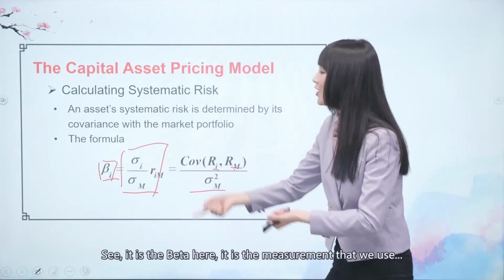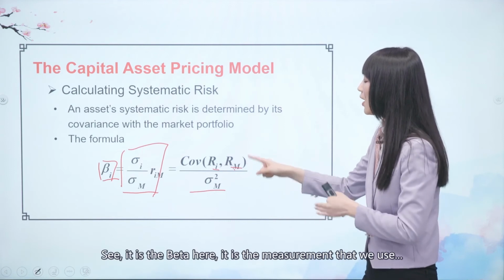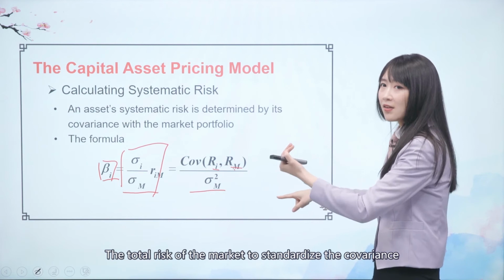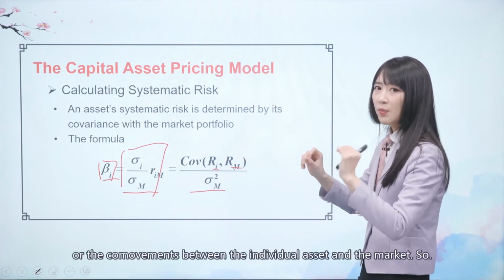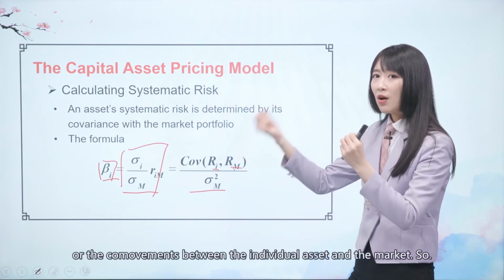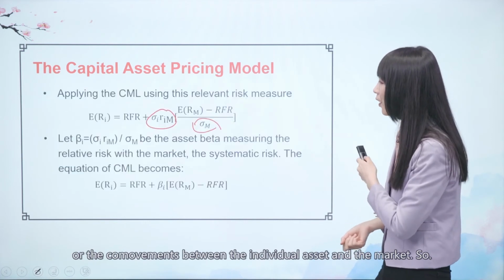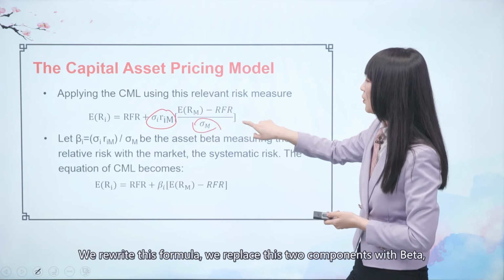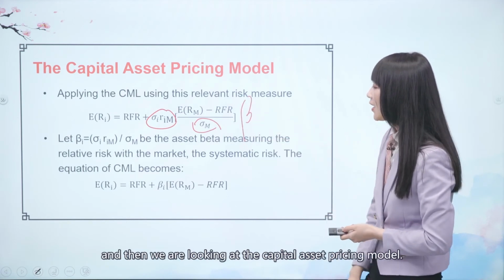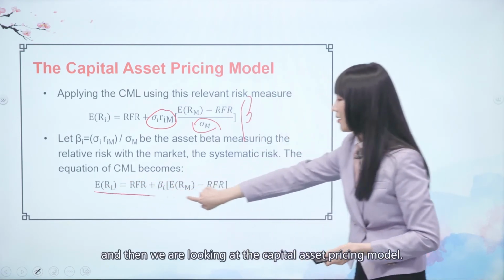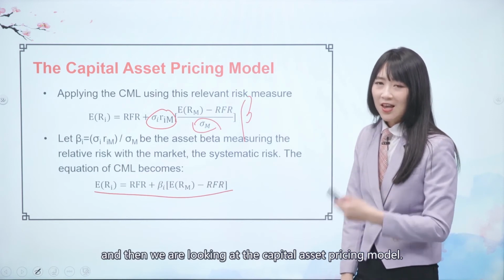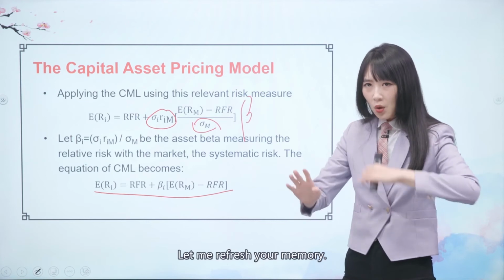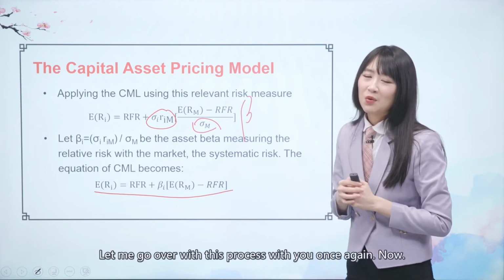It is the measurement where we use the total risk of the market to standardize the covariance, or co-movements, between the individual asset and the market. So we replace these two components with beta, and then we are looking at the capital asset pricing model. Let me refresh your memory and go over this process once again.